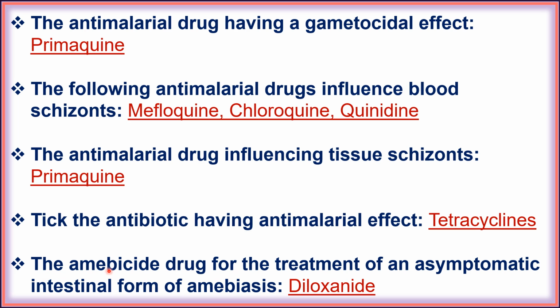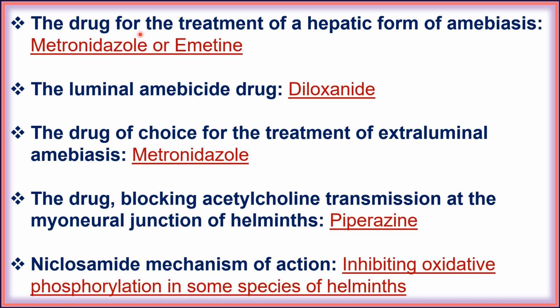Next, the amebicide drug for the treatment of an asymptomatic intestinal form of amoebiasis is diloxanide. Next, the drug for the treatment of a hepatic form of amoebiasis is metronidazole or emetine. Next, the luminal amebicide drug is diloxanide. Next, the drug of choice for the treatment of extraluminal amoebiasis is metronidazole.